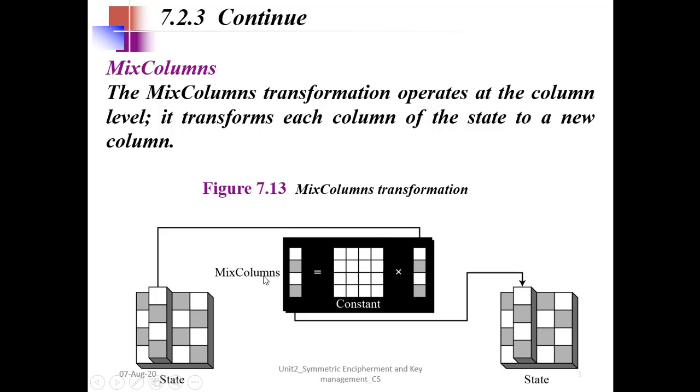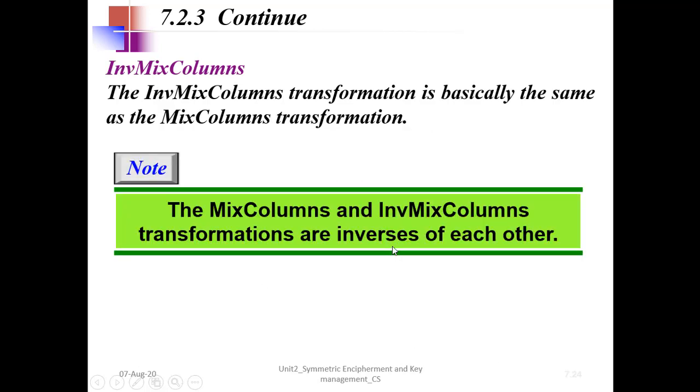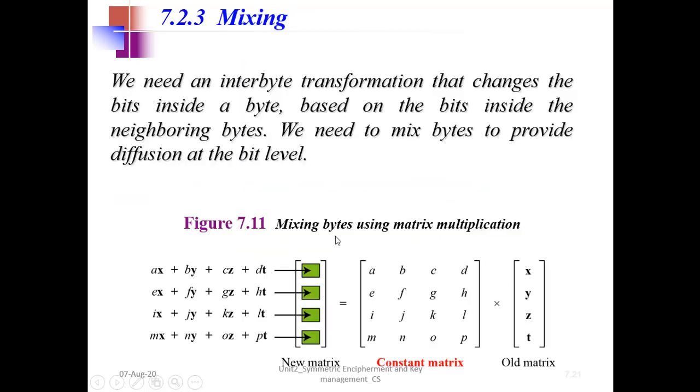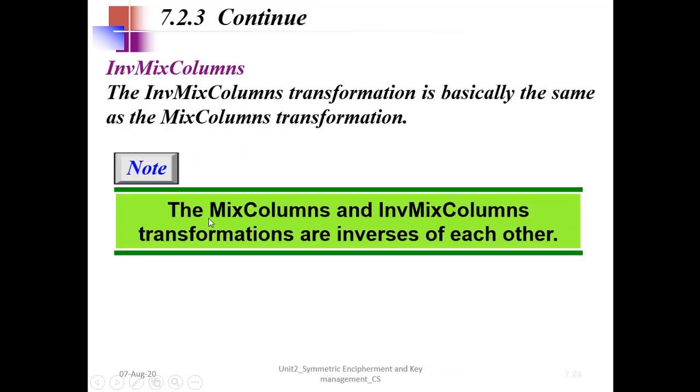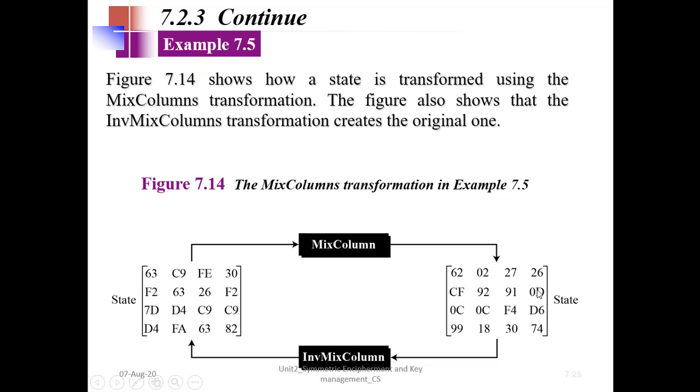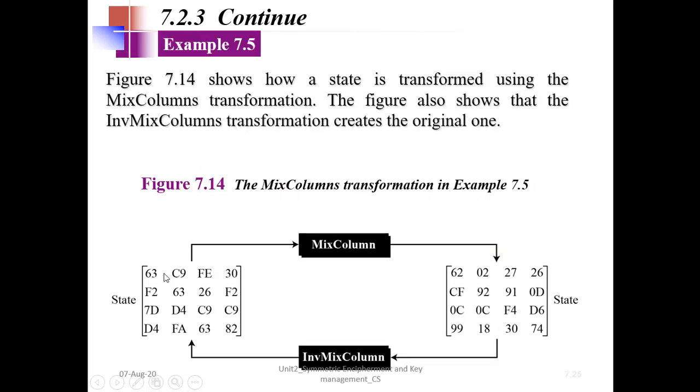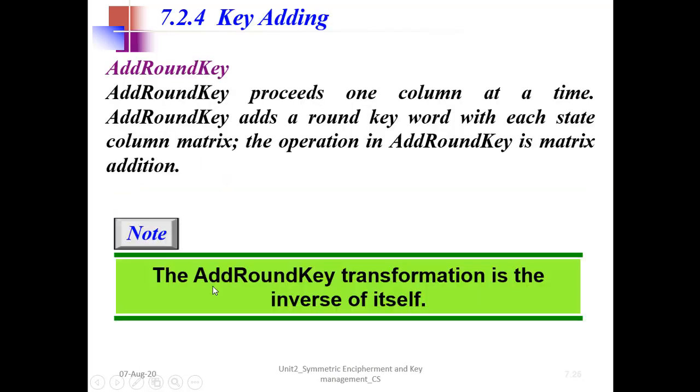Again it is very simple to understand with the diagram, so make sure you draw these diagrams in the exam. Mix columns and inverse mix columns are inverses of each other. If you use this as input to mix columns and multiply with this C matrix, you will get this output. And if you take this output and multiply with C inverse, which is this, you will get this output, right?